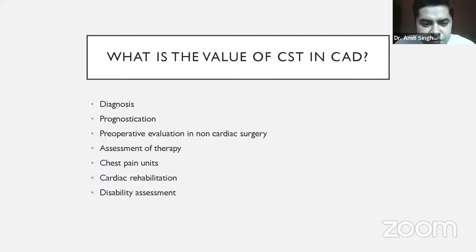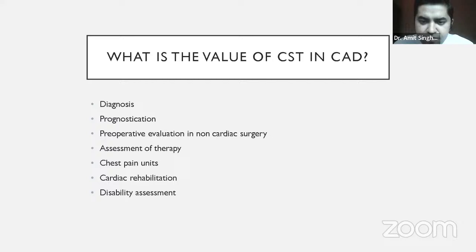Third, it can be used for pre-operative evaluation in any non-cardiac surgery. So some patient is there who's already having a cardiac disease and he has to undergo some non-cardiac surgery. How do we assess the risk of that patient? Many times we must have come across that a patient requires fitness, cardiac fitness, for non-cardiac surgery. So this is where the treadmill test comes in.